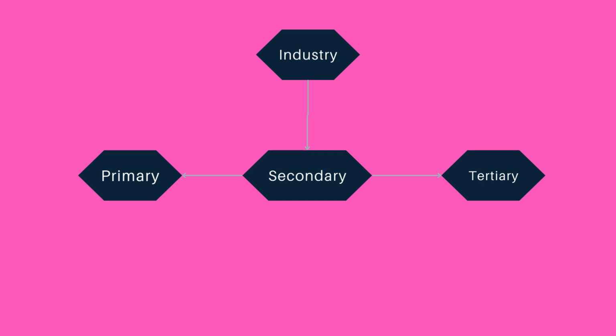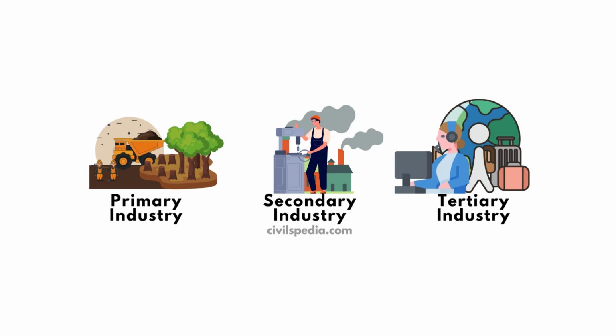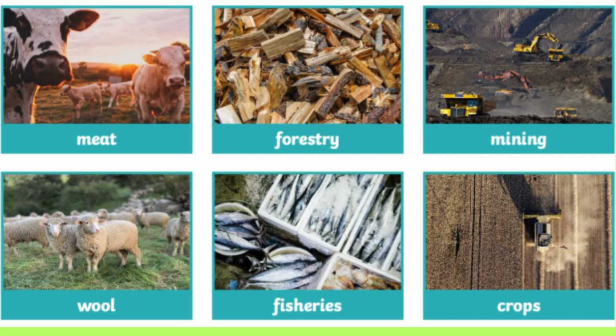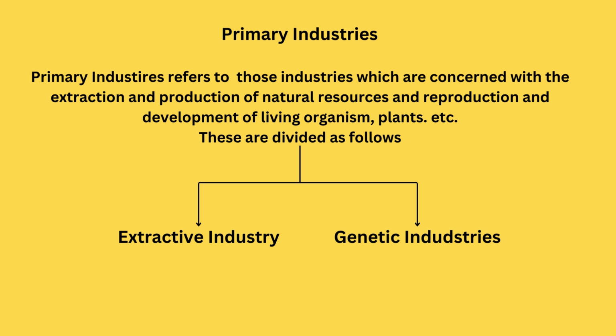Industries are further classified into three categories, that is primary, secondary and tertiary. What is primary industry? Just see the examples of primary industry. Farming, forestry, mining, fishing, all this comes under primary industry. Primary industry refers to those industries which are concerned with the extraction and production of natural resources and the reproduction and development of living organisms, plants, etc. It comes under primary industry.